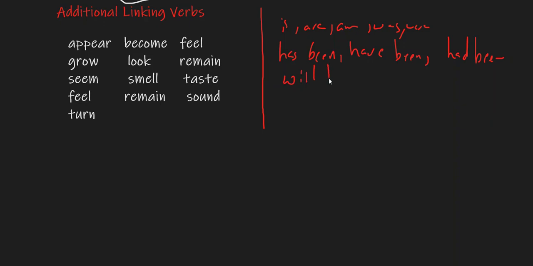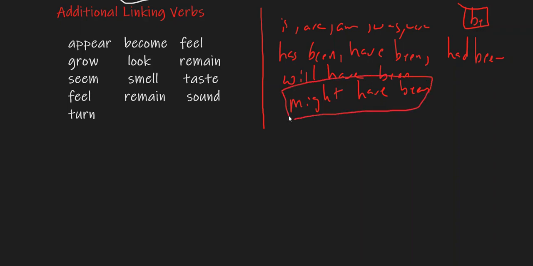So all the derivatives of the verb to be can be linking verbs. You can also add to them any auxiliary verb, like might have been. Again, all this, might have been, can be a linking verb. Okay. So in addition to the verbs to be, we can also have additional linking verbs if they function as a state of being.